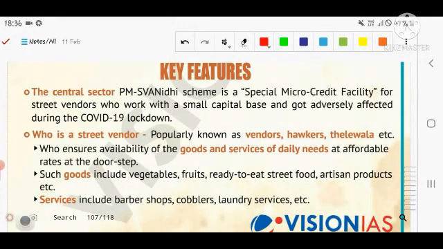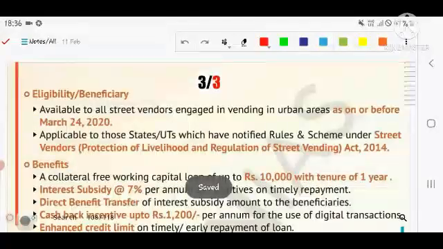Who is a street vendor? Who is popularly known as a vendor, hawker, thelawala, who ensures availability of goods and services of daily needs at affordable rates at the doorstep. Such goods include vegetables, fruit, ready-to-eat street food, artisan products, etc. Services include barber, cobbler, laundry services, etc. So it is a type of local development, giving the product at the doorstep, and services also in the form of laundry services, iron services, etc.